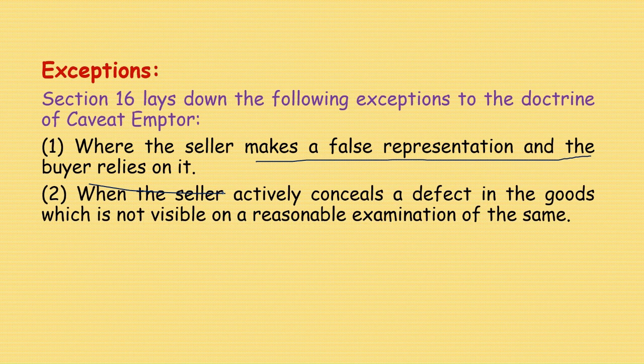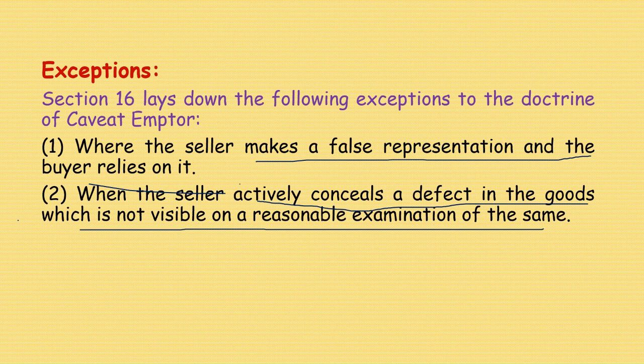Second, when the seller actively conceals a defect in the goods which is not visible on a reasonable examination. He could see the goods on reasonable examination, but he could not go into the product's description and details. So when the seller actively conceals a defect which is not visible on a reasonable examination, the buyer can always get relief.